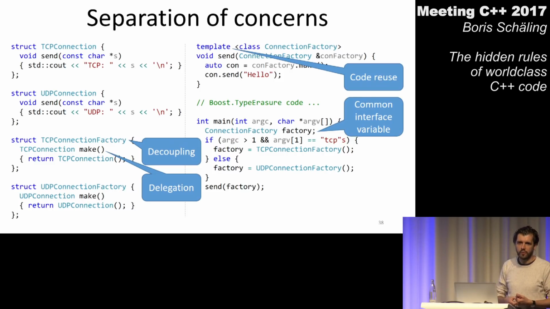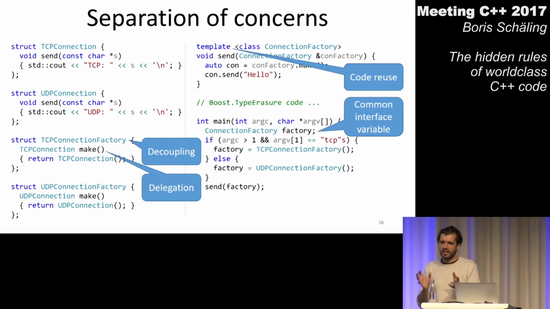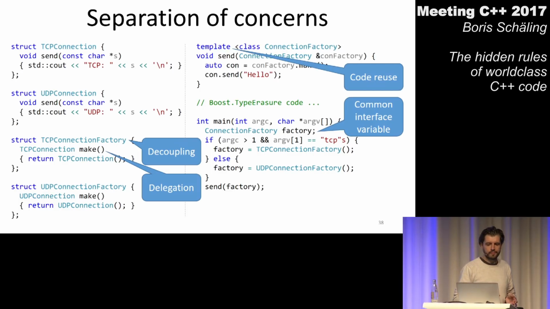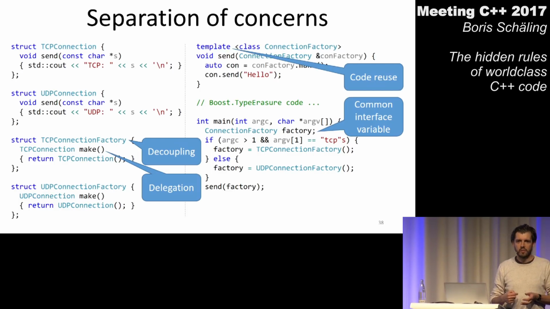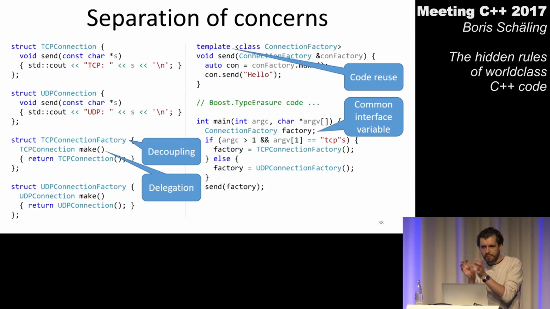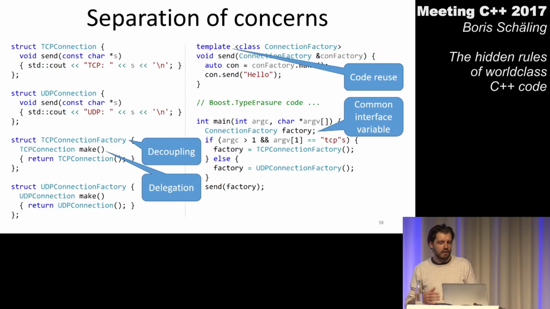So when I see code where language features are used in such a way that I find myself in these defining use cases, so that somebody communicates clearly to me what his or her intentions are at that point in the program, then these are the moments where I think it could be that I'm looking at code which is world-class.